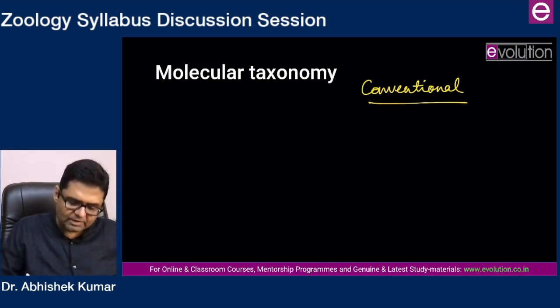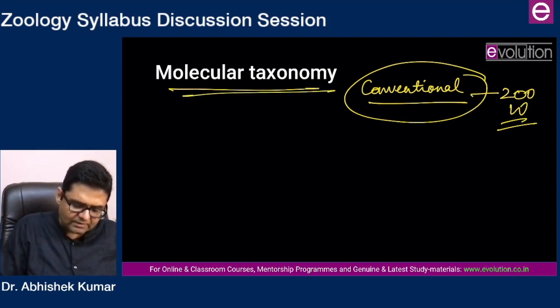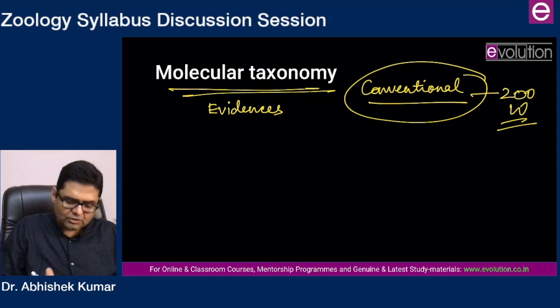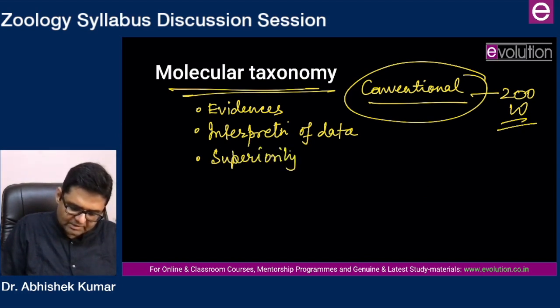So conventional taxonomy is one thing that you should be preparing in at least 200 words. And after that you will come to molecular taxonomy, where the evidences of molecular taxonomy, what do we compare when we are doing a molecular taxonomic exercise, then interpretation of data, and then its superiority over the conventional methods, and what are its limitations.